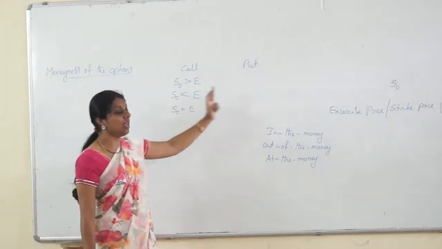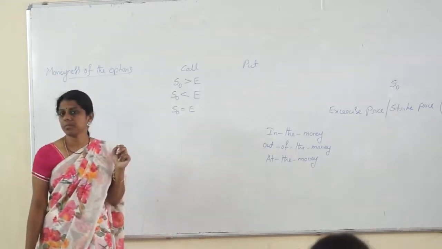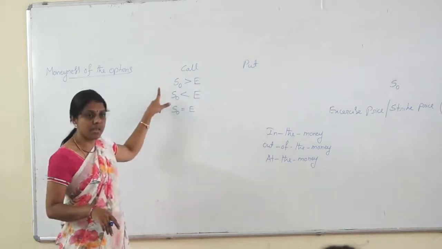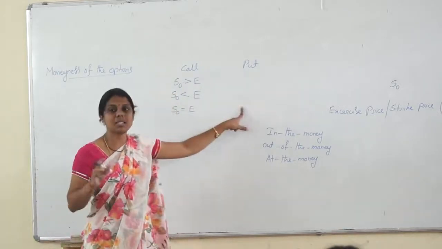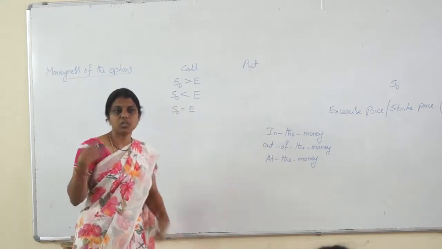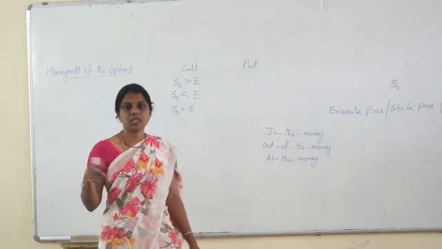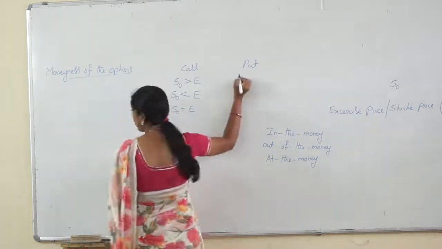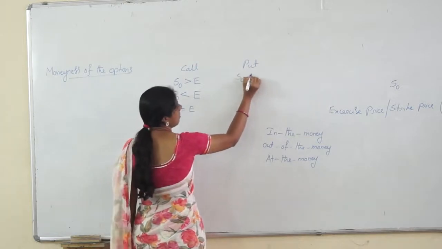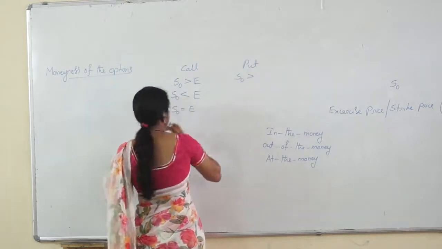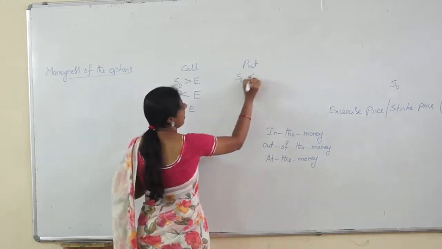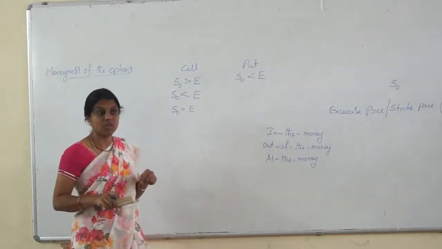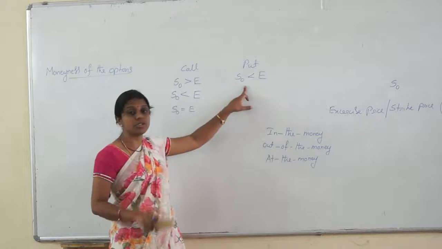Okay. So the same thing for the put option. Here, in the call option, he is buying the underlying asset. Here, in the put option, he will be selling the underlying asset. So we sell at the higher price and buy at the lower price. So when S naught is less than E, it can be said to be in the money. Not loss, profit. It can be said to be in the money.